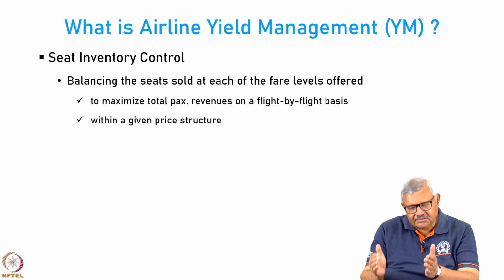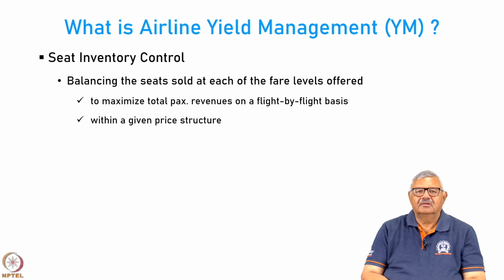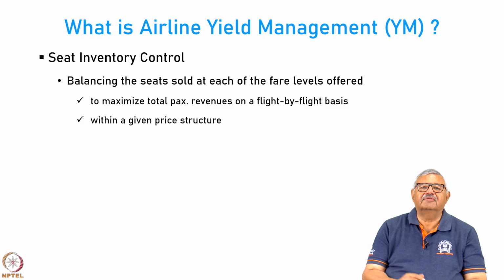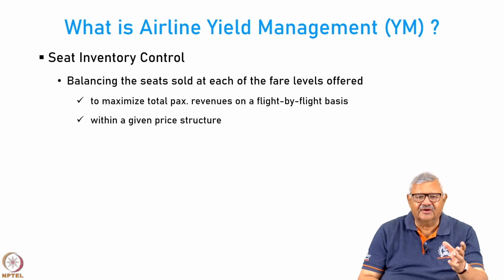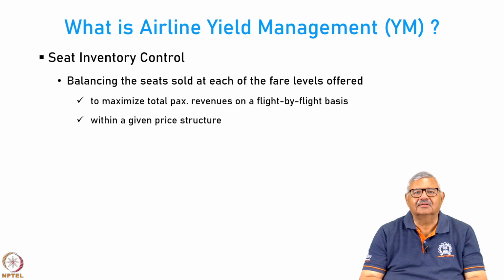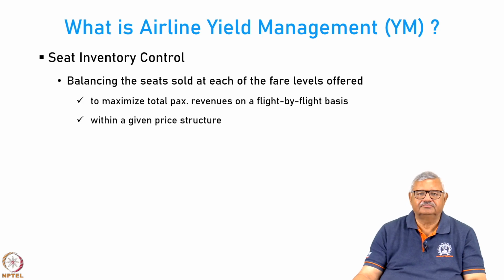But even within the economy class, there can be differentiation in the fare, and how many seats are sold at what fare level, that is the yield management. The idea is to maximize the revenue on a flight by flight basis within a given price structure.